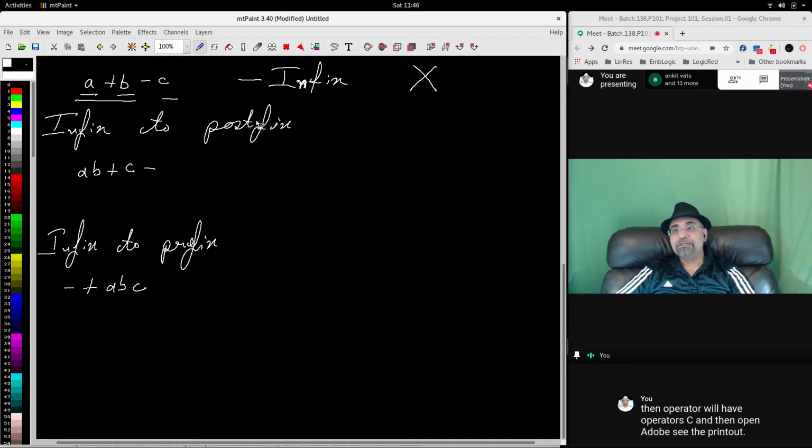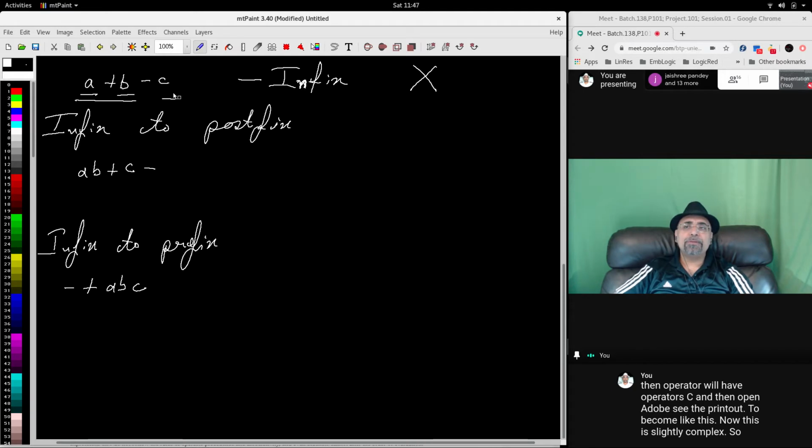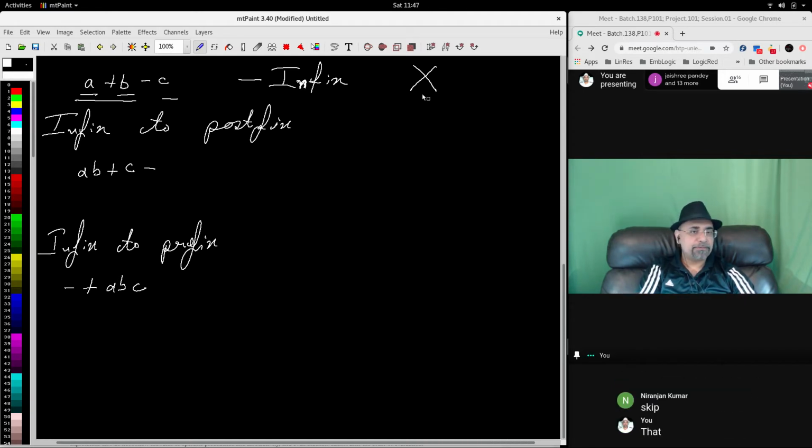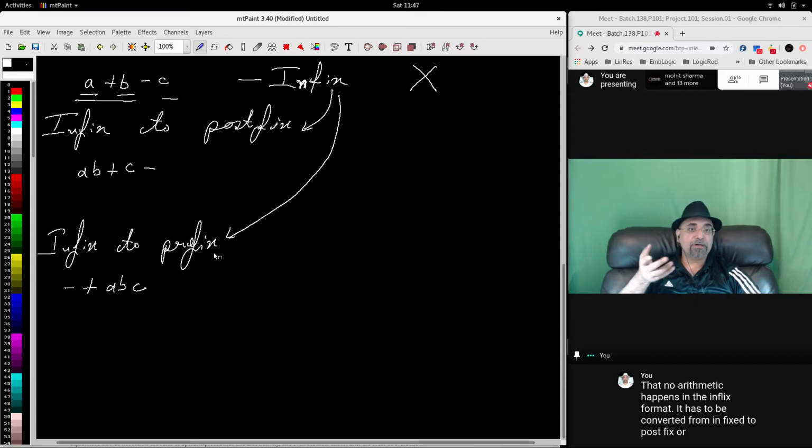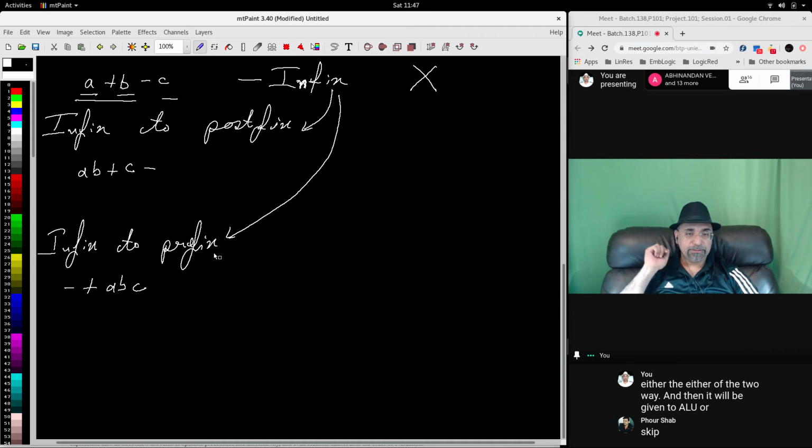So this is what we have to learn first of all, that no arithmetic happens in the infix format. It has to be converted from infix to postfix or infix to prefix, either of the two. And then it will be given to the ALU for expression evaluation.